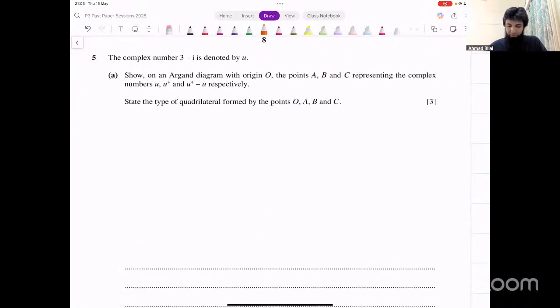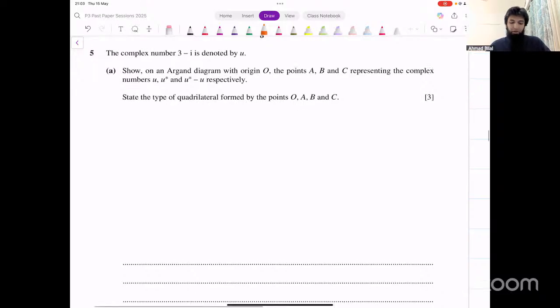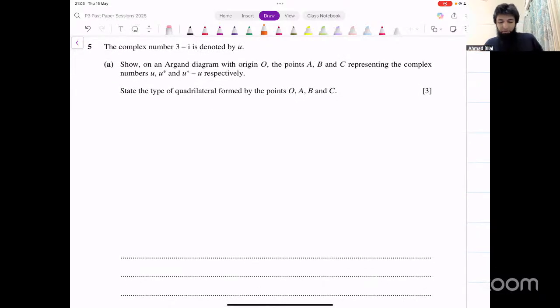Okay, so the next one is question number 5. Okay, what about this now? Show on an Argand diagram with origin O the points A, B, and C representing the complex numbers u, u conjugate, and u minus u conjugate respectively. State the type of quadrilateral formed by the points O, A, B, and C.